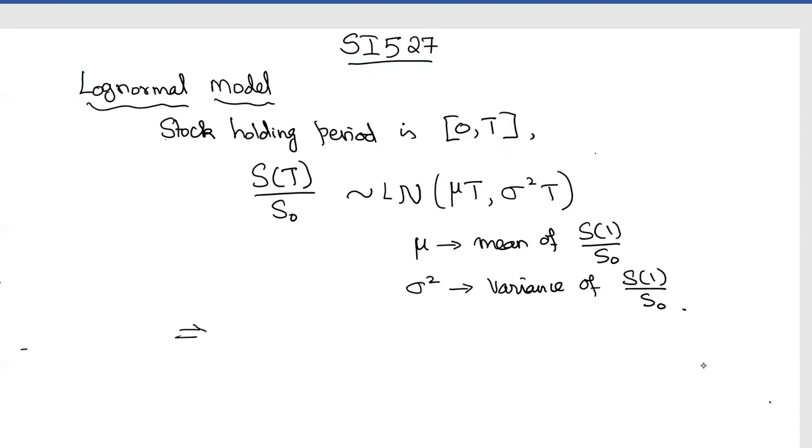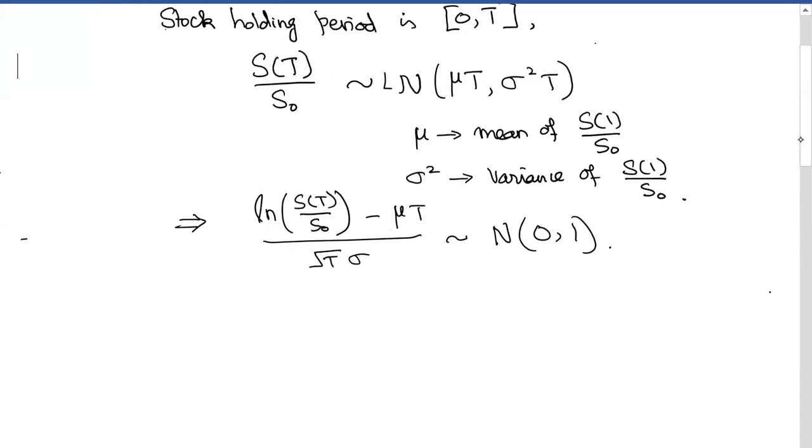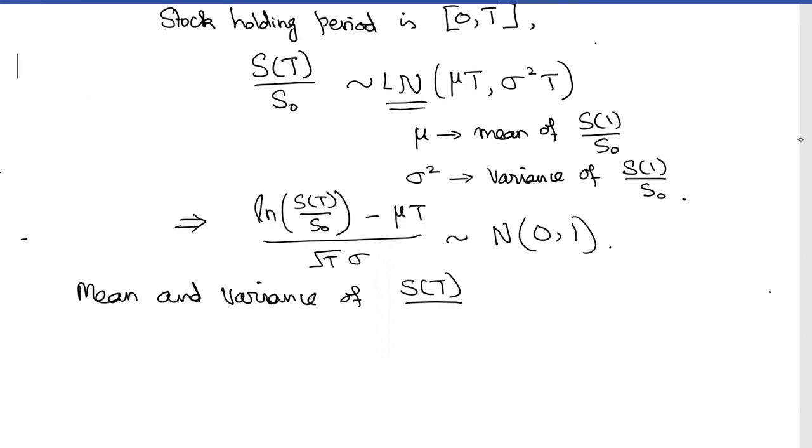That means the log of St by S naught minus mu T divided by square root of T into sigma is standard normally distributed. This is what we have seen. So once you are given that St by S naught is log normally distributed, note that you can find the mean and variance of S of T given S naught.